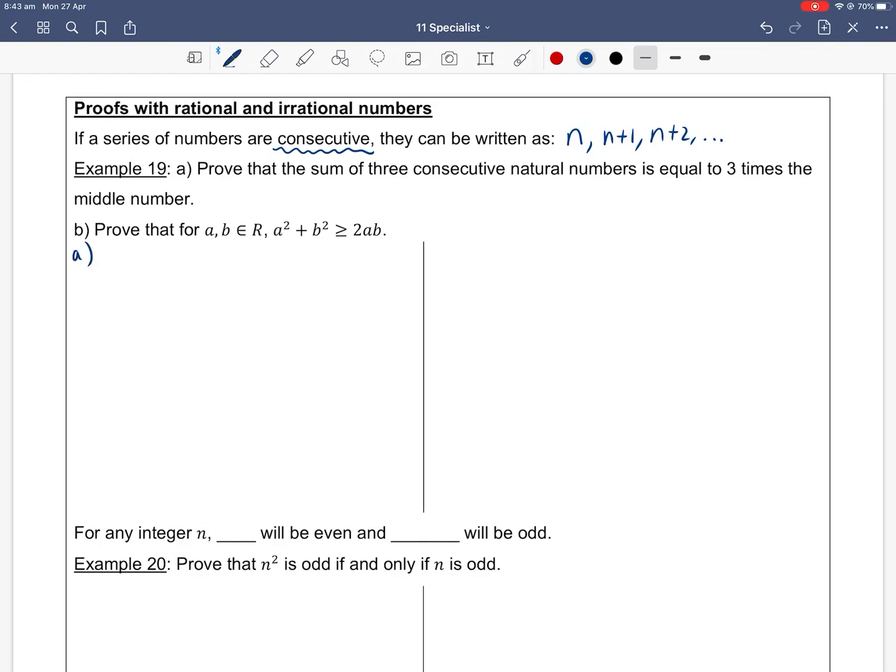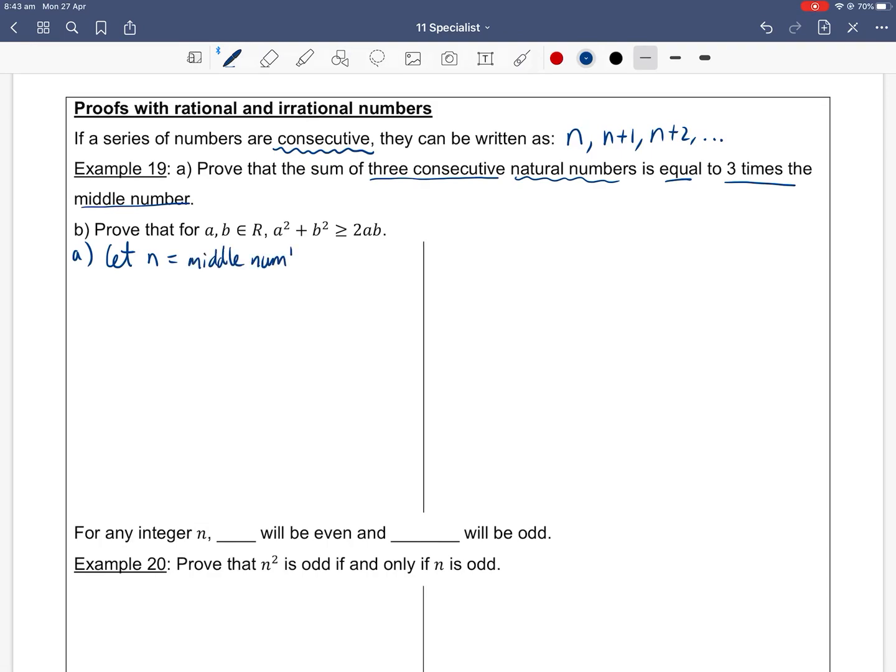Okay, so let's start off by defining our numbers.